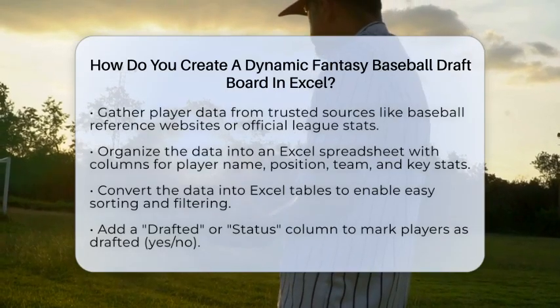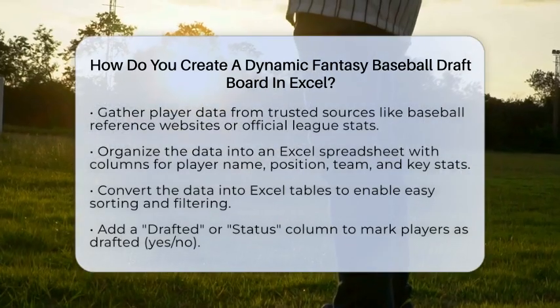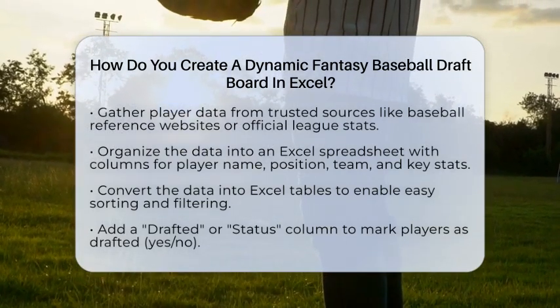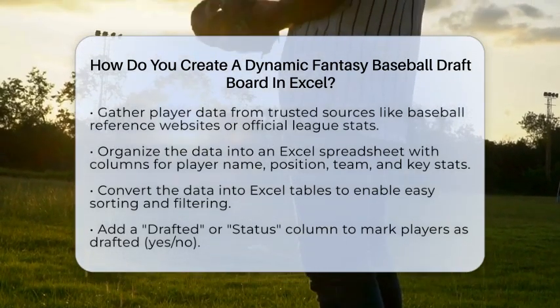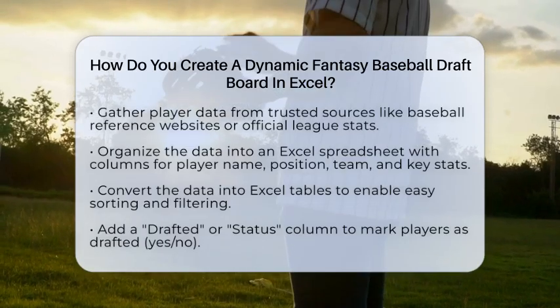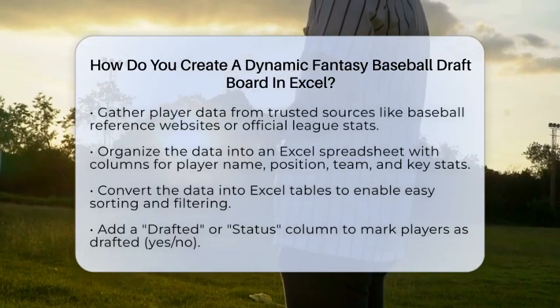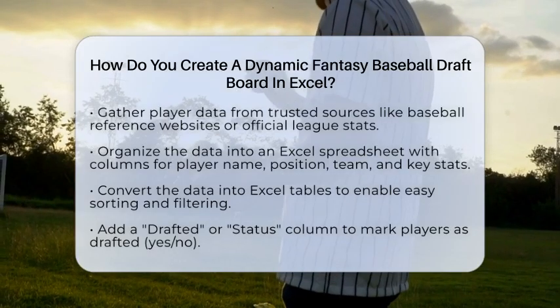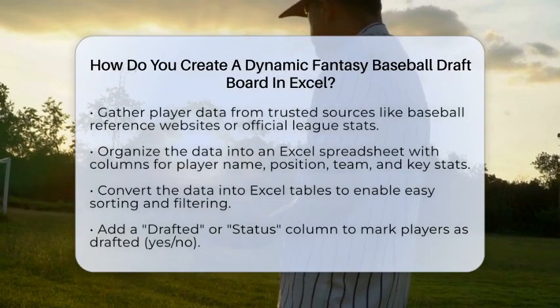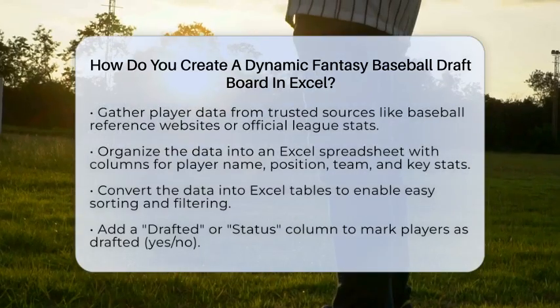First, gather your player data from trusted sources like baseball reference websites or official league stats. Make sure to include player names, positions, teams, and key stats like batting average, home runs, and earned run average. Once you have your list, organize it into an Excel spreadsheet with columns for each attribute. Use Excel tables so you can easily sort and filter your data.